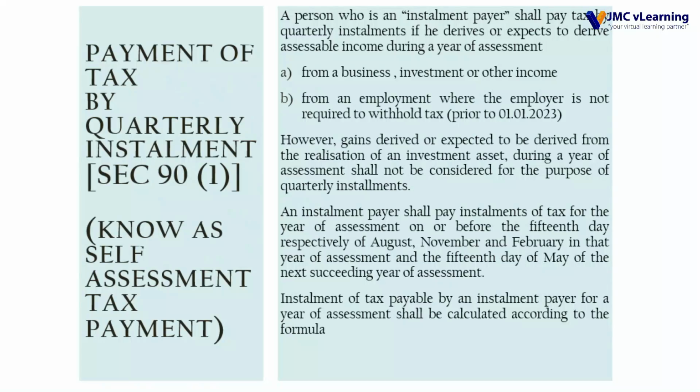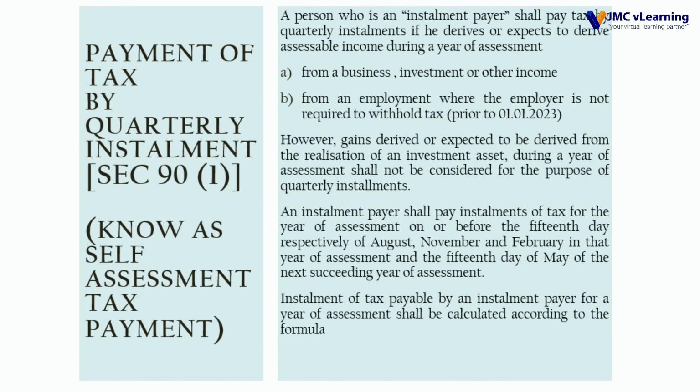Right. By installment payment, quarterly installment, section 90. A person who is an installment payer, underline, who is an installment payer, shall pay tax by quarterly installment. That is only applicable to the installment taxpayer. First thing, he should be an installment taxpayer, otherwise it is not the case. He need not pay by installment, right? Quarterly installment, if he derives or expects to derive assessable income during a year of assessment from a business, investment or other income from an employment where the employee is not required,